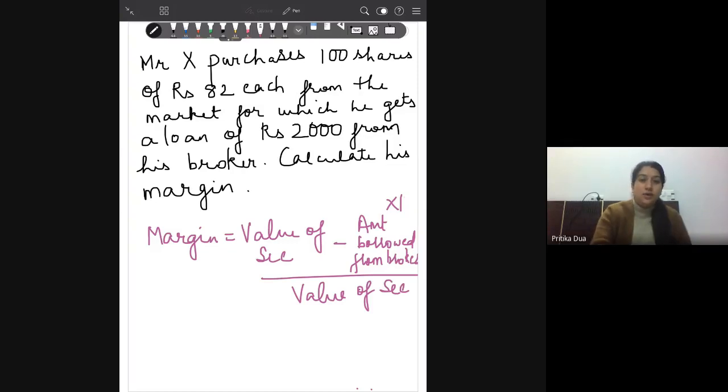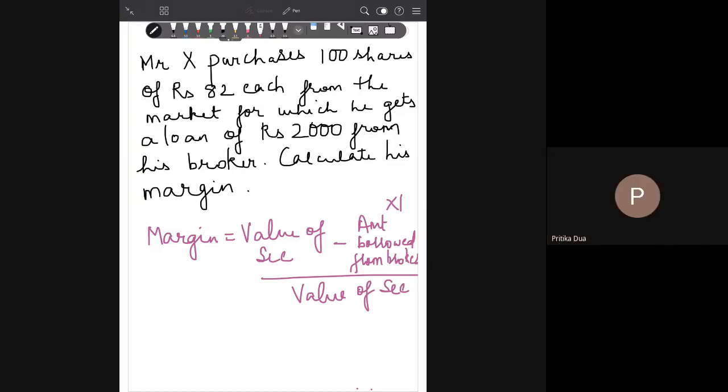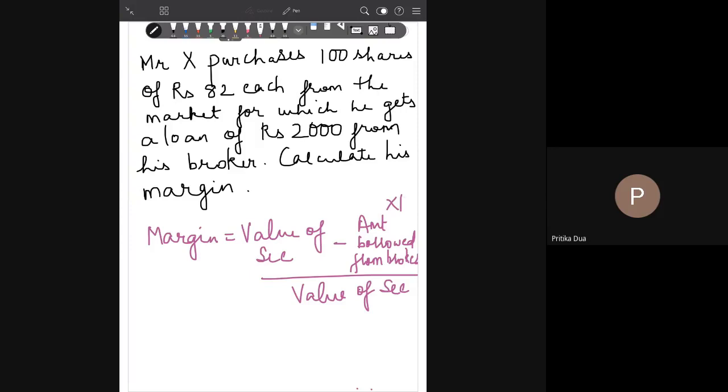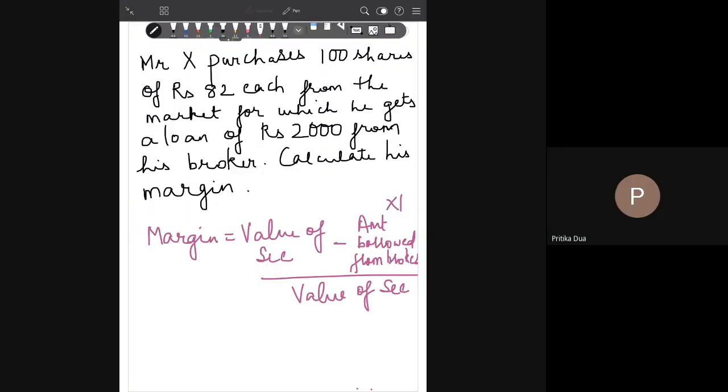So here you can see that 8200 is the amount which is the total value of the securities, while 2000 is the amount that has been borrowed from the broker. Which gives you an answer of 75% margin.